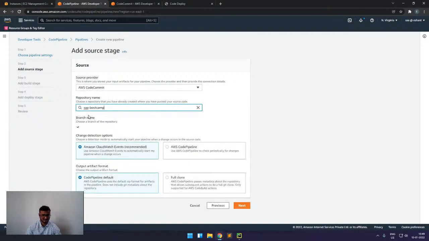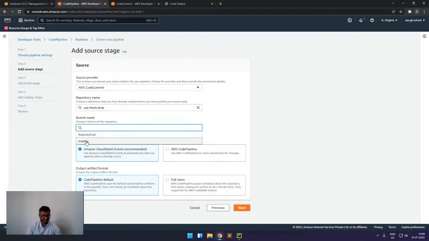This is the repository that we have created, and this will be the branch. We have multiple options here. So how does CodeCommit come to know that some changes have been made in my CodeCommit repo, and that I have to start the pipeline? For this, in the backend, CodePipeline uses CloudWatch Events. We will understand this CloudWatch event and its importance in the upcoming slides in the logging and monitoring part. But for now, we can see that this option is available and it is the recommended way.